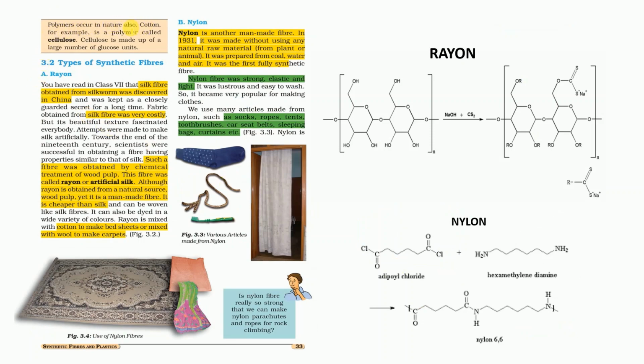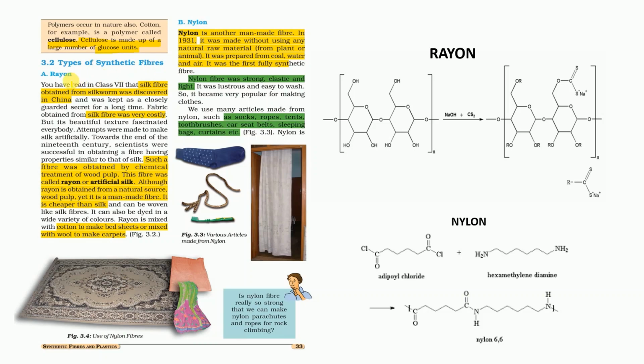Polymers also occur in nature. Cotton is also a polymer which is made from cellulose, as cellulose is made from a large number of glucose units. So cellulose is a polymer which is made from many small glucose units.